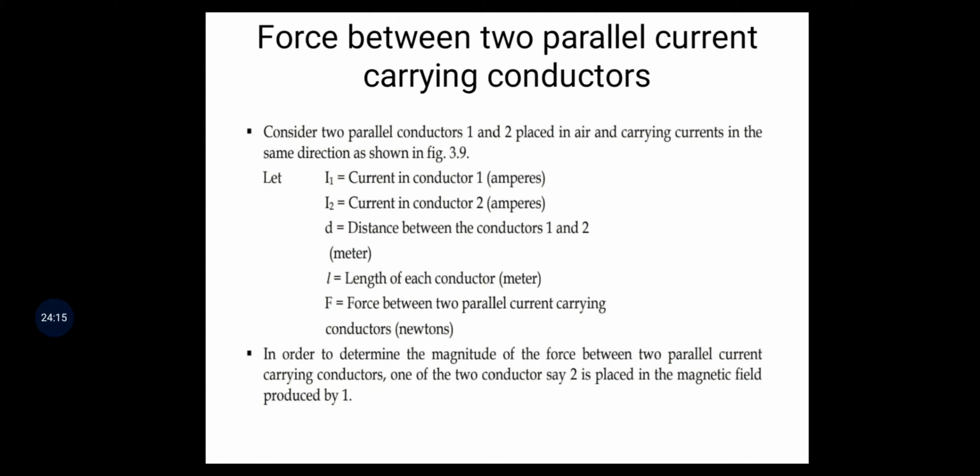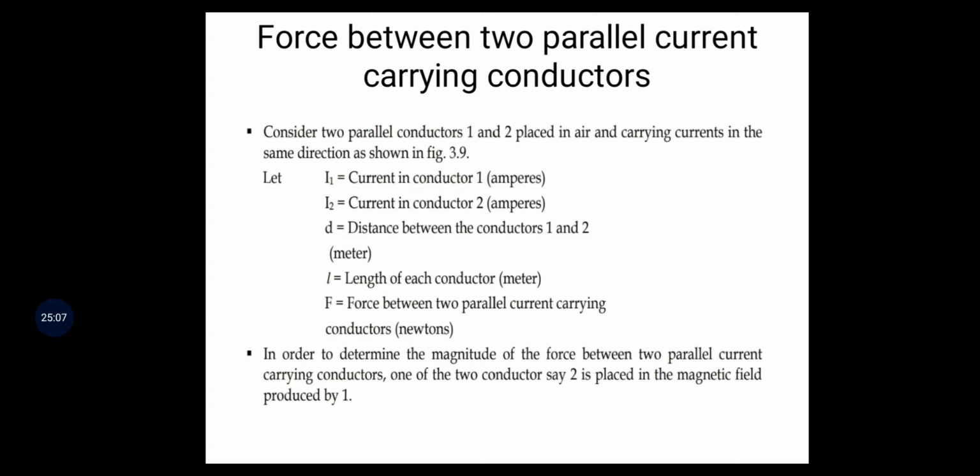I1 is the current in conductor 1, I2 is the current in conductor 2, d is the distance between conductors 1 and 2, L is the length of each conductor, and F is the force between two parallel current carrying conductors.